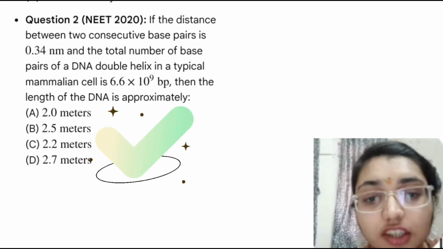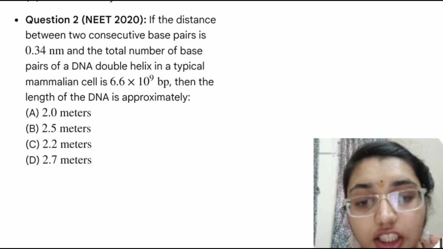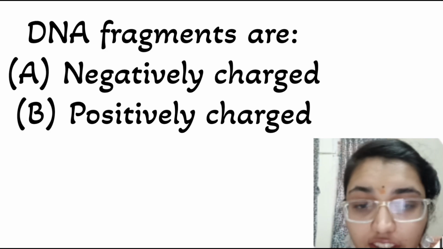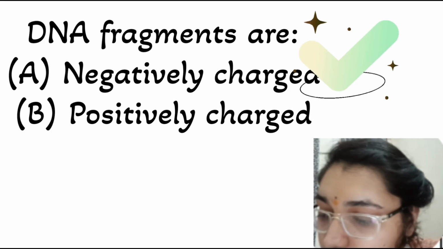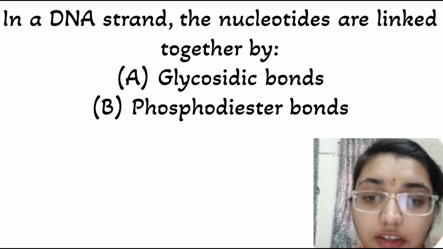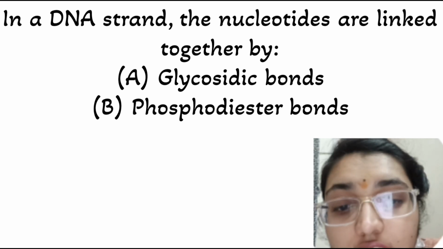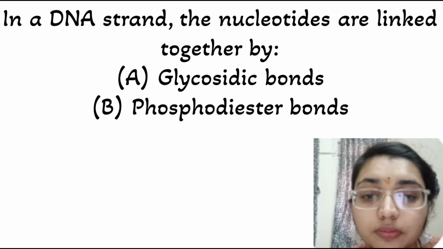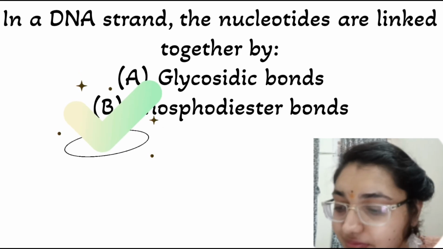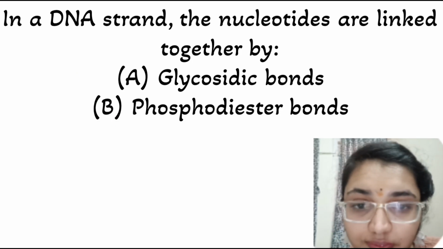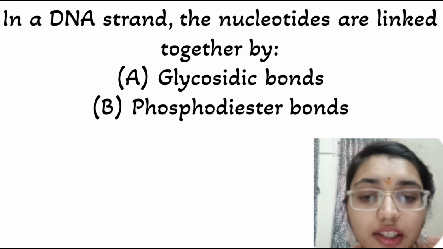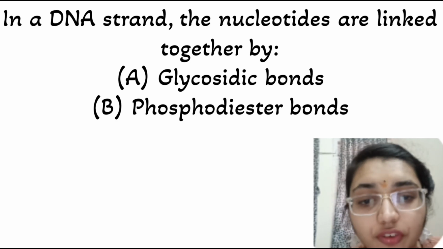Next question is about DNA fragments. What are they? Positively charged, negatively charged, neutral, or depends on the size? The fragments of the DNA are negatively charged. Then in a DNA strand, the nucleotides are linked together by which type of bond? Glycosidic, phosphodiester, peptide, or hydrogen? The nucleotides in a DNA strand are linked together by phosphodiester bonds.